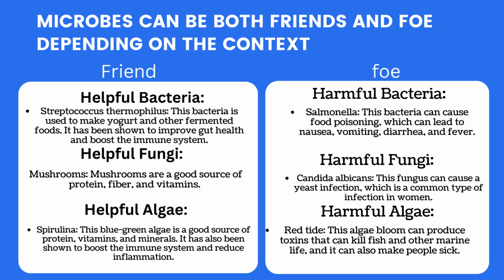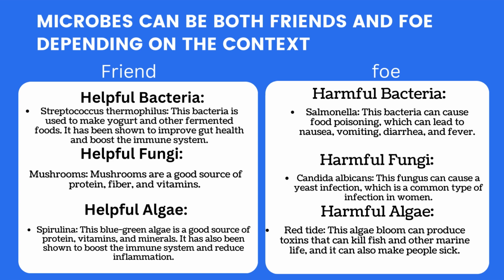Streptococcus thermophilus is a helpful bacteria. It is used to make yogurt and other fermented foods. It also improves gut health and boosts the immune system. Mushrooms are helpful fungi. Mushrooms are a good source of protein, fiber, and vitamins. Spirulina is a helpful algae. This blue-green algae is a good source of protein, vitamins, and minerals.